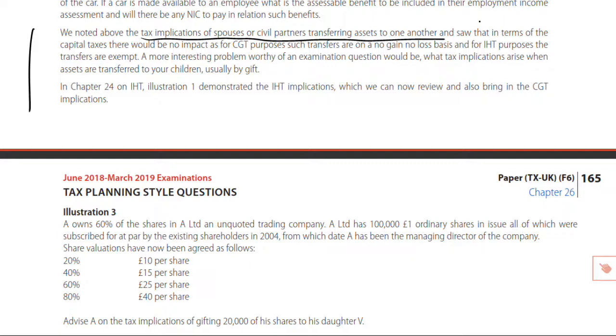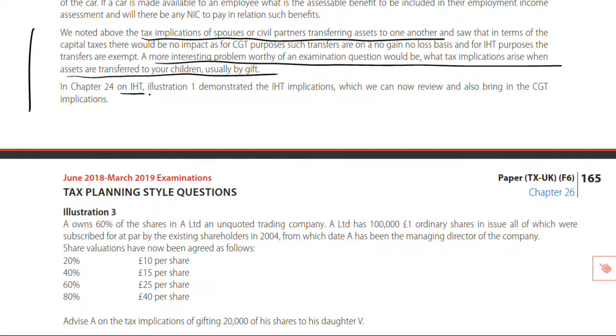Remember, on death, there is no CGT wherever you gift to. As we've suggested, a more interesting problem worthy of an exam question would be what tax implications arise when assets are transferred to your kids, your children there, usually by gift. Now, we refer to what we've been looking at in IHT illustration 1, demonstrated the IHT implications.